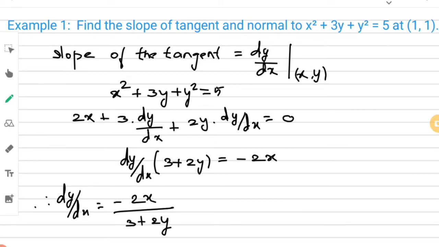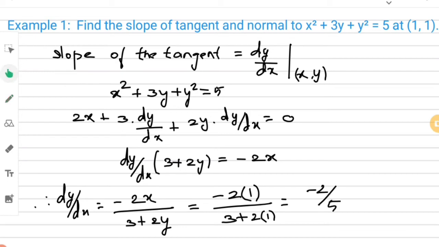From this equation we find dy by dx. Now I am going to substitute x as 1, y as 1 in this equation. So minus 2 of 1 by 3 plus 2 of 1. You will get minus 2 by 5.